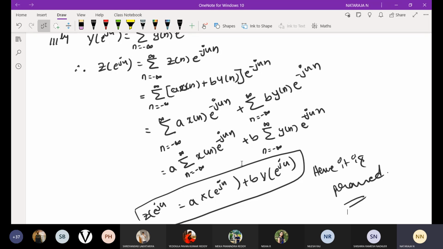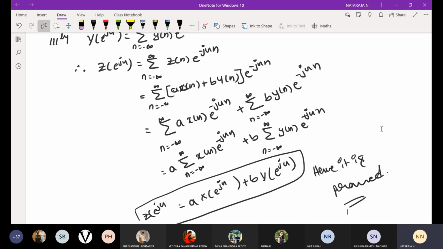Each one carries 6 marks. 6 fours are 24. 24 marks you are going to get in the external exam. They are going to ask the proof. Prove the linearity property for DTFT, DTFS, like that they are going to ask. Easily you can get 24 marks. If you know how to prove these properties, problems we can easily solve based on this.